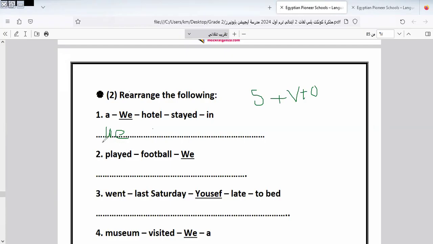Okay, here we have we. This is the subject. Where is the verb? We stayed in the hotel. We stayed in a hotel.